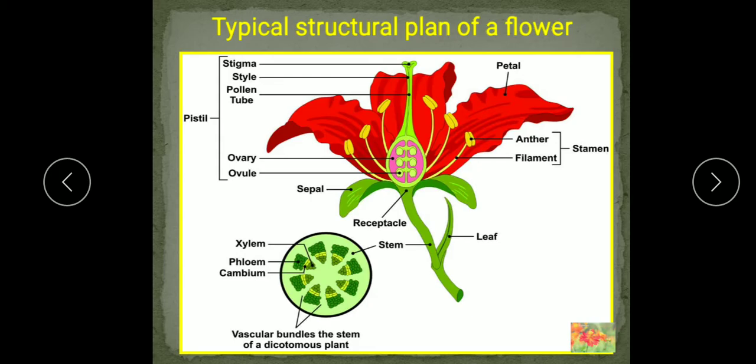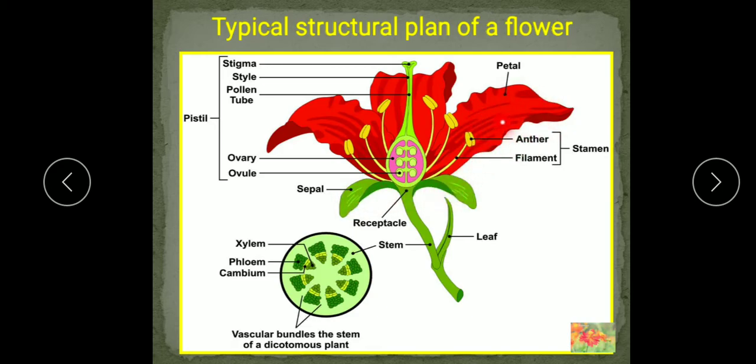So these are the 4 whorls. Now sometimes it happens that the calyx and corolla are undifferentiated. Undifferentiated means we cannot differentiate between them. Like here you see in this flower, the calyx and corolla we can easily identify because the calyx has green colored sepals and the corolla has red colored petals.